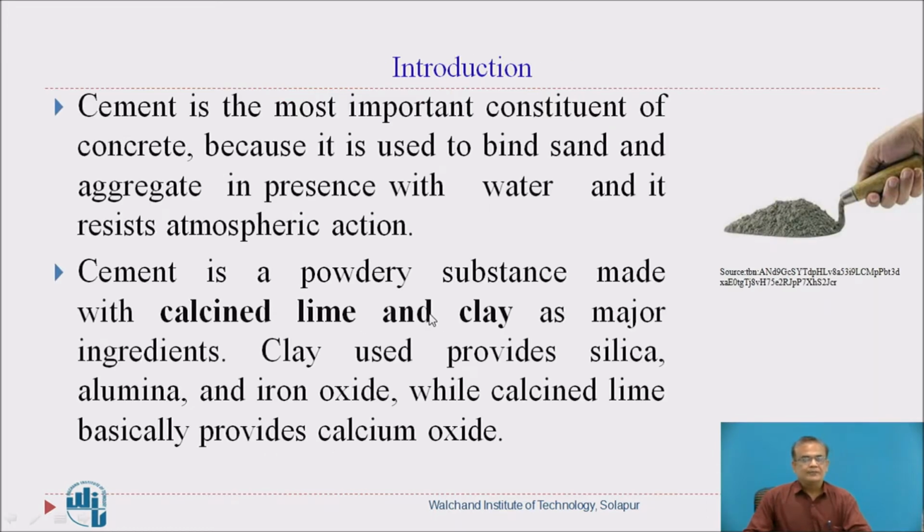Dear students, cement, as we know, is the most important constituent of concrete because it binds sand and aggregate together and imparts strength to concrete and also resists atmospheric action. Now, cement is a powdery substance made with calcined lime and clay as major ingredients. Clay used provides silica, alumina, and iron oxide, while calcined lime basically provides calcium oxide. Here you can see cement.